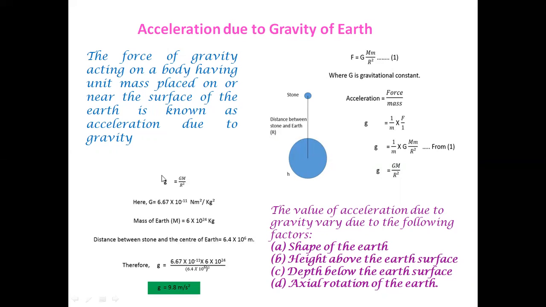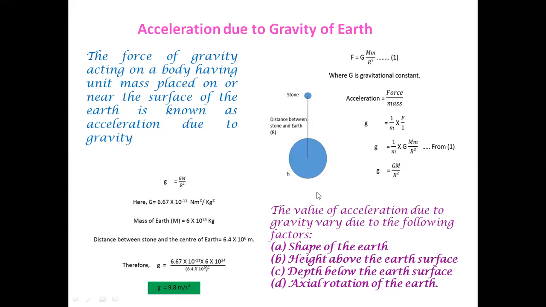So the value of the acceleration due to gravity: we substitute the value of G, the mass of the earth and the distance, that means the radius of the earth, and we get g is equal to 9.8 meter per second square, because acceleration has the unit meter per second square.